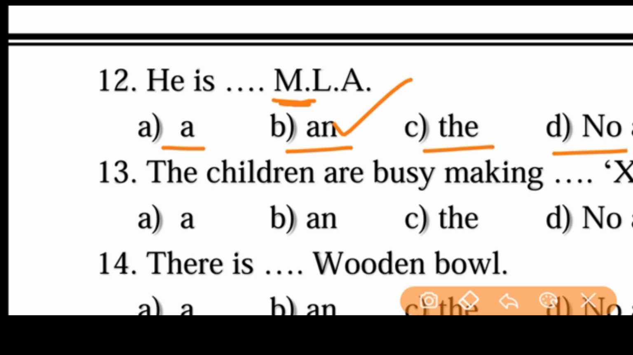He is an MBBS student. He is an MP. Like that we can use. And I have taken an LIC policy. LIC policy, L, A. So before such types of abbreviations we can use an, like X, M, F, L, such types of abbreviations.